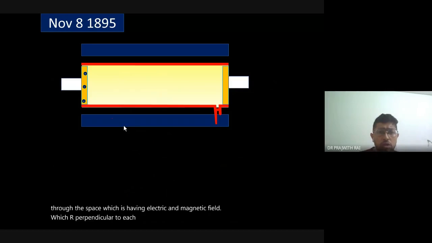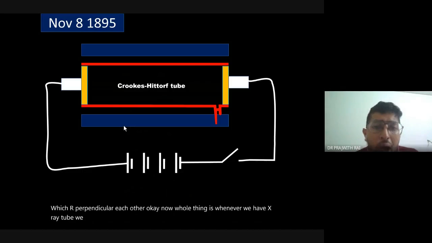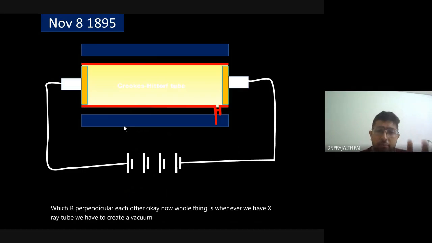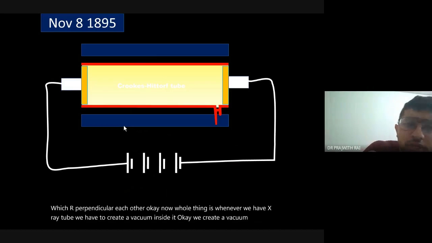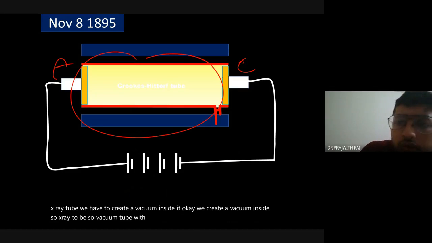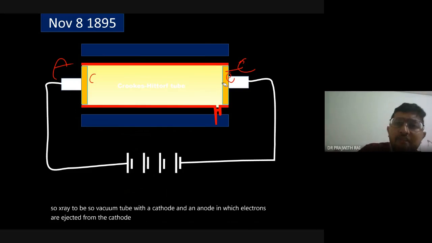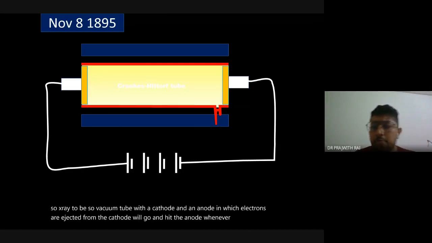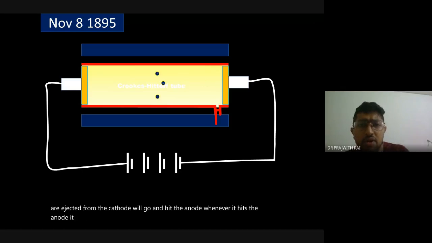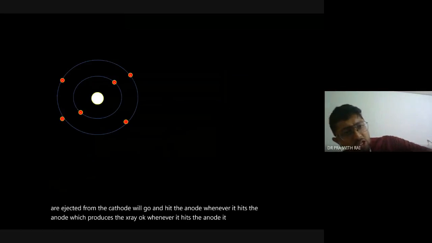Now the whole thing is, whenever we have an X-ray tube, we have to create a vacuum inside it. So the X-ray tube is a vacuum tube with a cathode and an anode, in which electrons are ejected from the cathode. They go and hit the anode. Whenever they hit the anode, it produces the X-ray. So that's the basic principle.